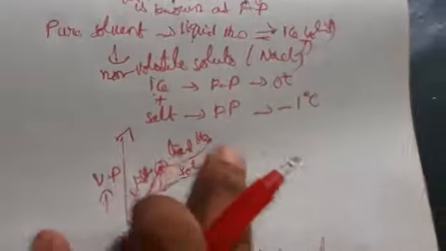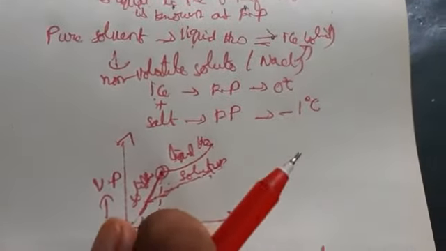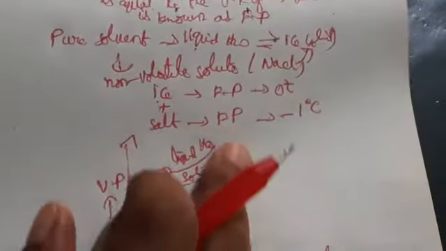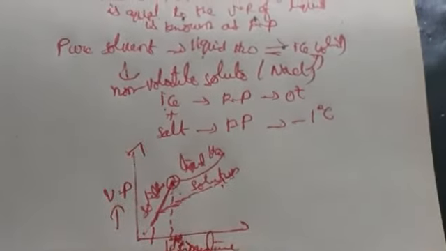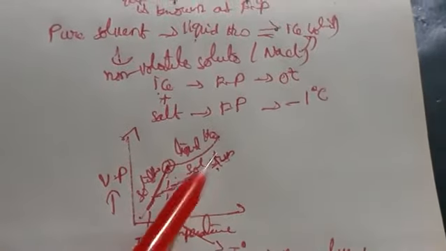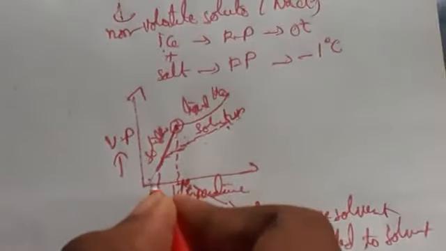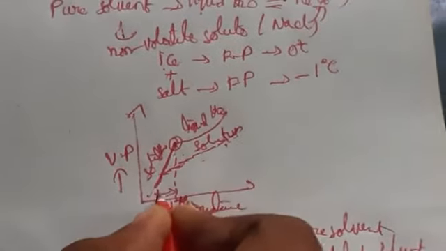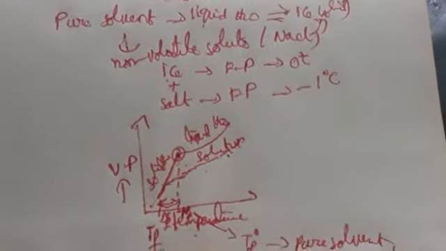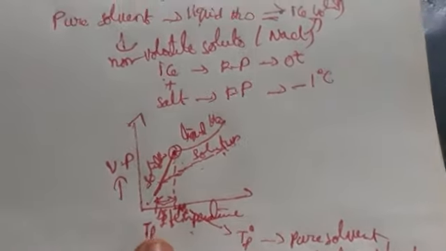Means the concentration of solution is decreasing compared to the pure solvent. This is also happening in the freezing point. At a certain temperature, the vapor pressure of the pure solvent is increasing and the vapor pressure of the solution is decreasing. So the difference between the solvent and the solution we call delta TF, which is known as depression in freezing point.